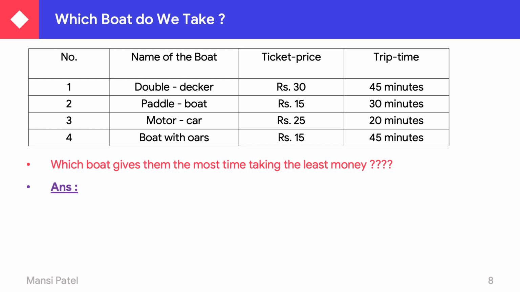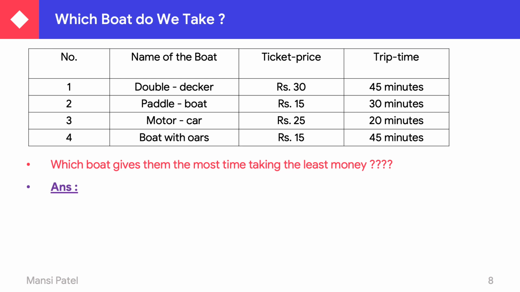So first of all, in the trip time, which trip time is bigger? You can see here the double decker trip time is 45 and the boat with oars is also 45 minutes. These two boats are taking the most time.